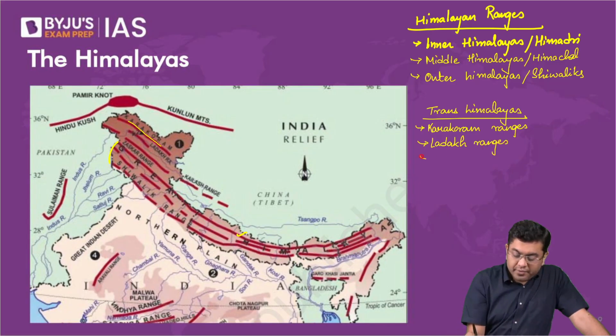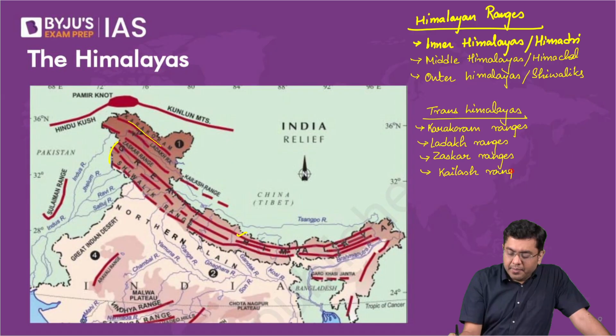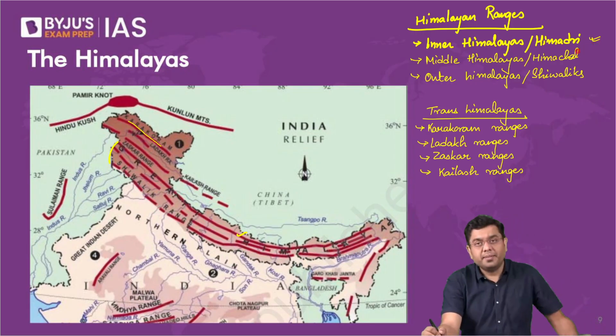Then you have the Zaskar ranges. And you have the Kailash range. These lie beyond the Great Himalayas or the Inner Himalayas, that is the Himadri, hence the name Trans-Himalayas.